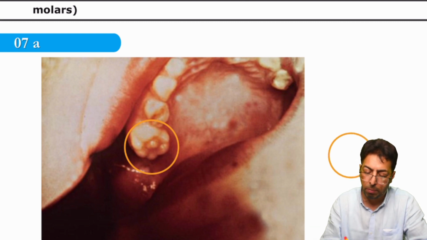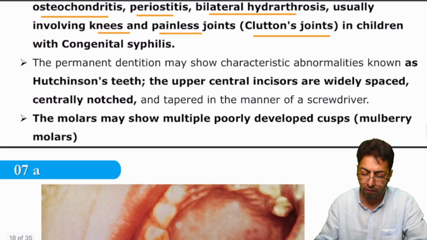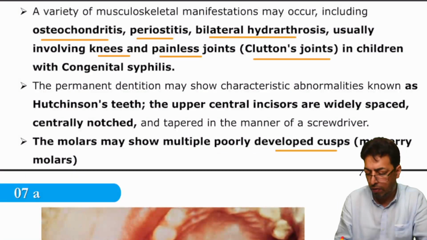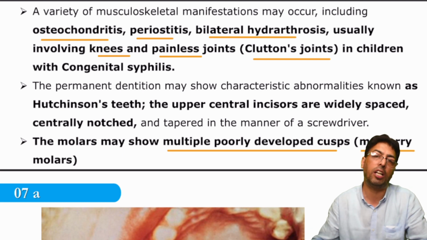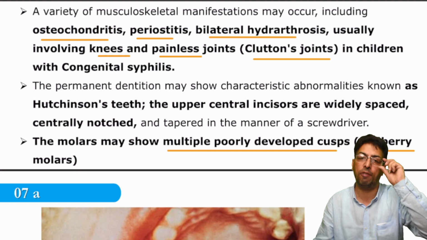The cusps should be of a smooth margin, but over here the cusps are not smooth. There's small development of the cusps, and you can see over here there are these protrusions, and these protrusions are irregular and bumpy, so the cusps of the teeth are not developed well. And over here the molars may show multiple poorly developed cusps, and that is what is given the name Mulberry molars. So this is a feature of syphilis, and you have to remember this.